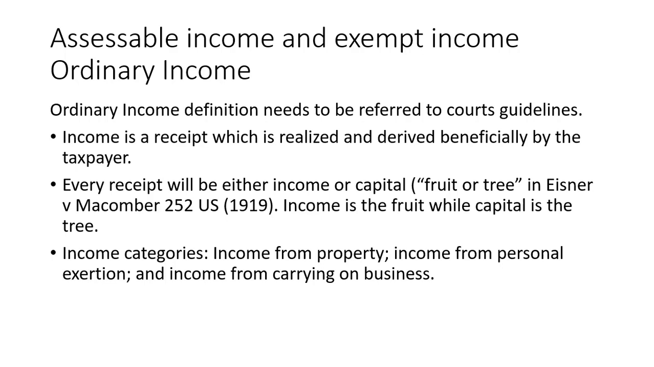So, here, income is a receipt which is realized and derived beneficially by the taxpayer. So, if you receive it, and it is for your benefit, then that will be considered as an income. Every receipt will be either income or capital. So you have to determine which is capital and which is income. So we use the fruit or tree analogy here, in Eisner versus Macomber case. Income is the fruit while the capital is the tree.